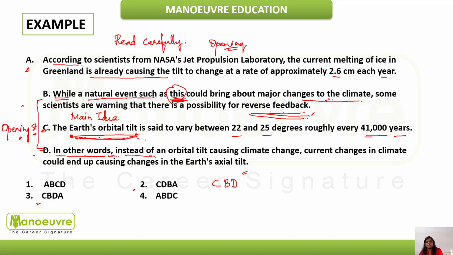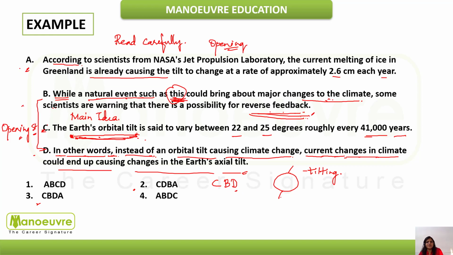Reverse feedback is instead of an orbital tilt causing climatic change, the scientists are saying the reverse of it, that the climatic changes are causing the orbital tilt. Current changes in climate could end up causing changes in Earth's axial tilt. Axial tilt means Earth rotates on its axis, so this axis is tilting, that is mentioned in this paragraph. So this is going to be our third statement.